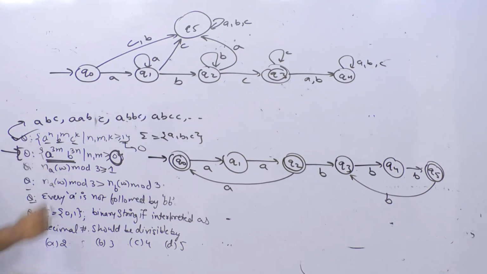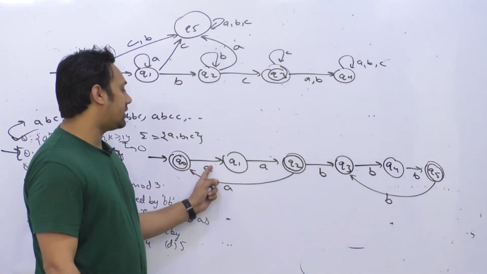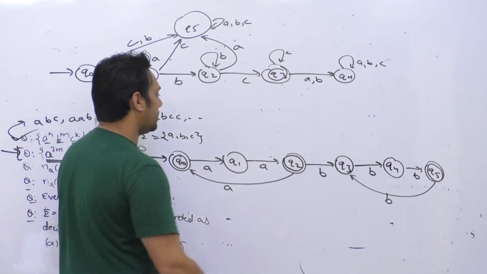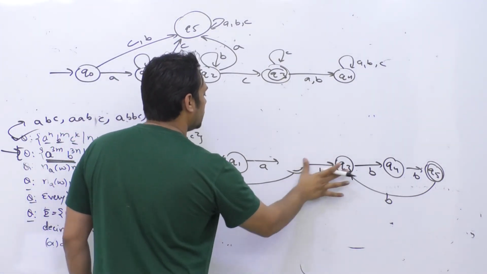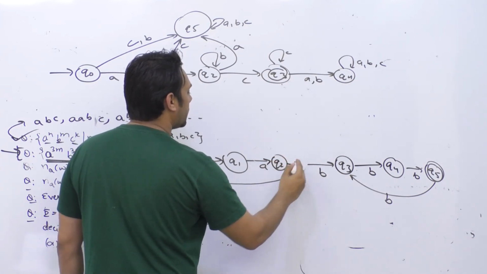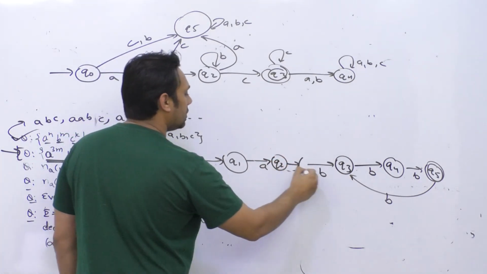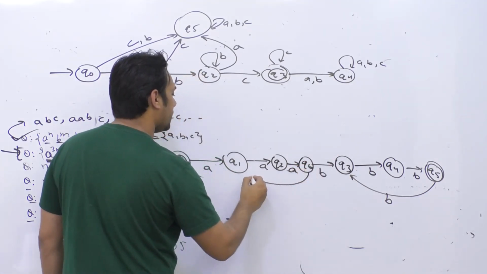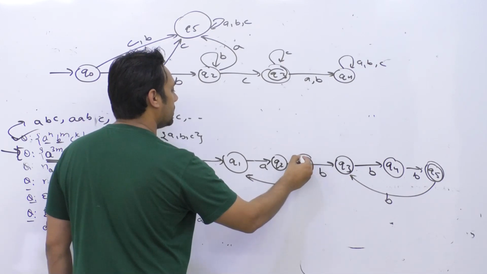For this problem, this is going to be the basic skeleton, because you can have 3 A's. You can have 1A, 2A. Okay, 2A should not be accepted. So I should do something like this. I should make one more state here. Here Q2 is there. Then I can have the state which is Q6, and this is A. And if I get one more A, I can go something like this.